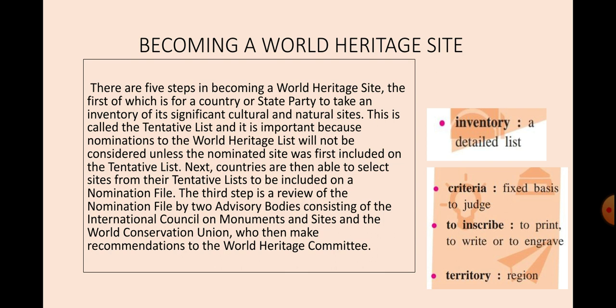The first of which is for a country or state party to take an inventory of its significant cultural and natural sites. This is called the tentative list. That means if a site is to be chosen as a World Heritage Site, the first step is the inclusion of the name of the site for nomination in a tentative list after an inventory in the country or state. That means that site should be included in the tentative list.